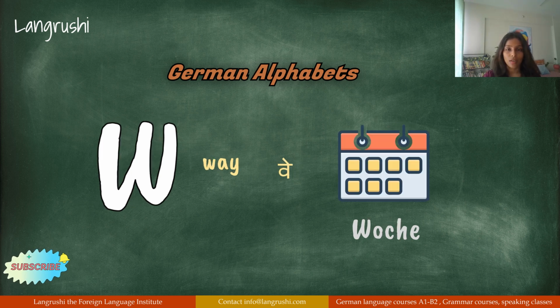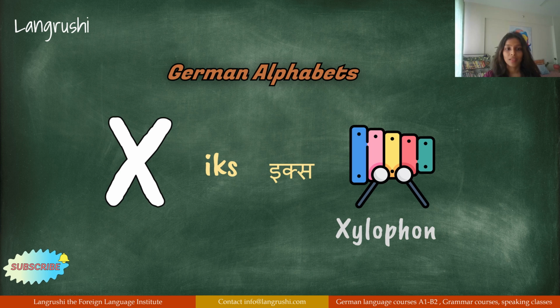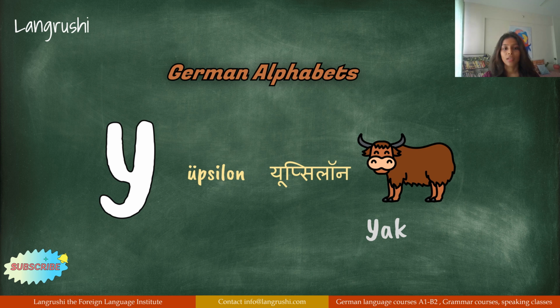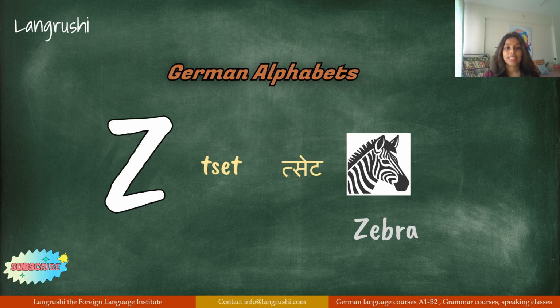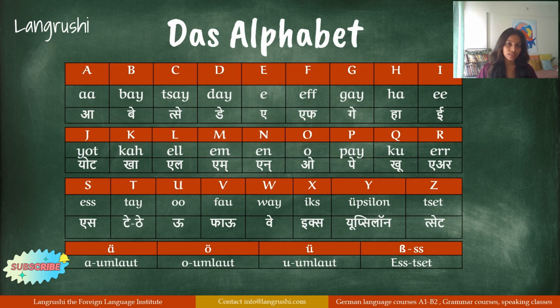W, Woche. X, Xylophon. Y, Yak. Z, Zebra. We have now learned the 26 alphabets. We're going to take a good revision of that before we move on to the 4 special characters of the German language. Let us start. Repeat after me.